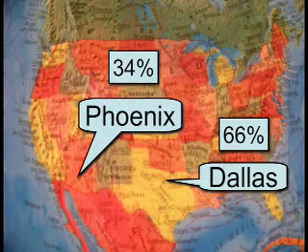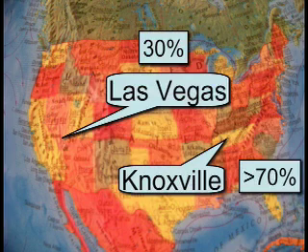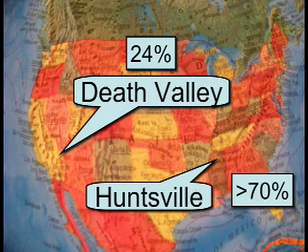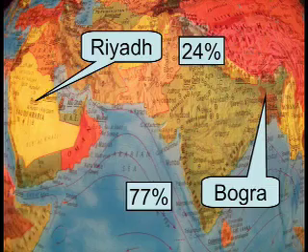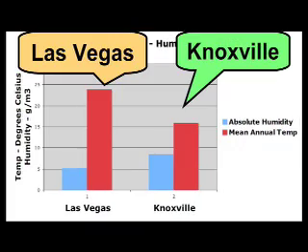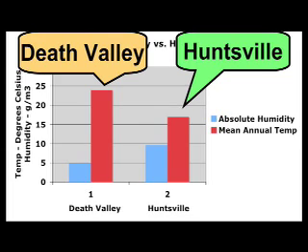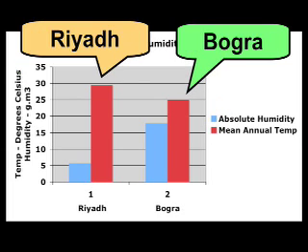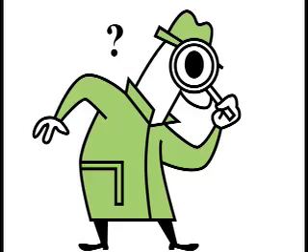The 4 sets of cities that I used in the third part of the experiment for my comparative study between arid and humid climates were Phoenix versus Dallas, Las Vegas versus Knoxville, Tennessee, Death Valley, California versus Huntsville, Alabama, and then Riyadh, Saudi Arabia versus Bogra, Bangladesh. In all 4 of these cases, the more humid climate had a significantly cooler yearly mean temperature than the arid climate. So let's discuss these findings in a little more detail.